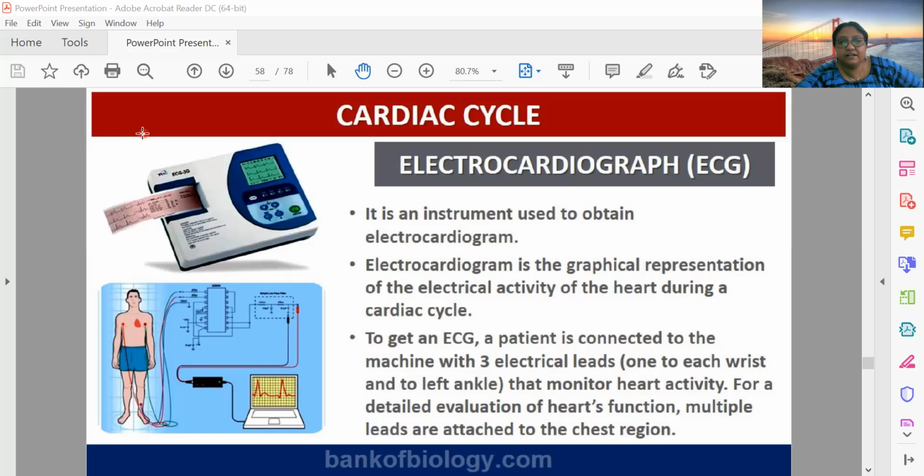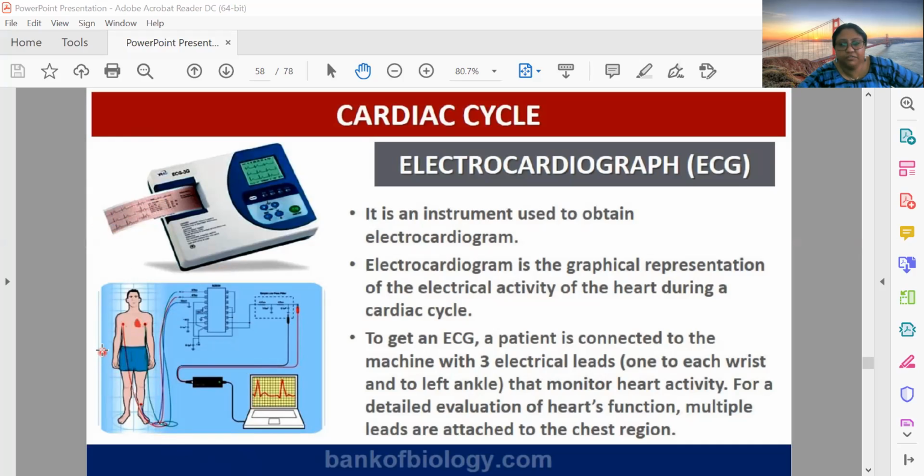So these leads are receptors of the excitability. One of them will be on each wrist, okay, and the other one will be at the left ankle. So you can see here, or you can put it on the wrist and on the left ankle. So the ECG image will be like this.